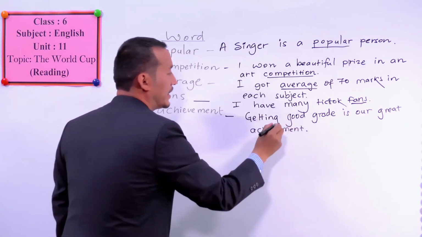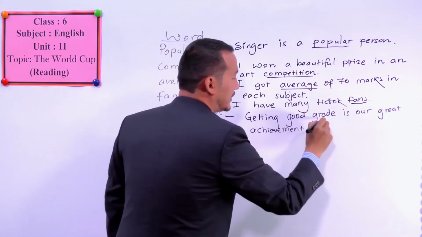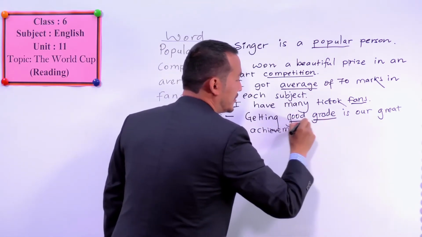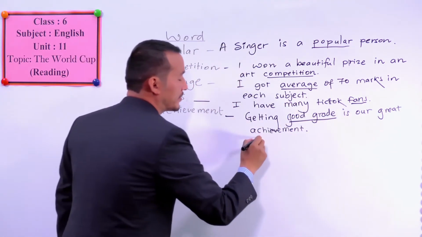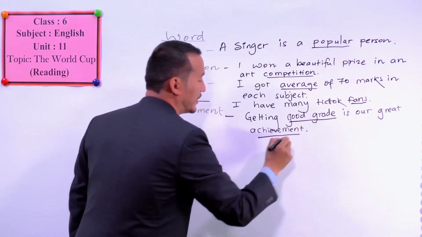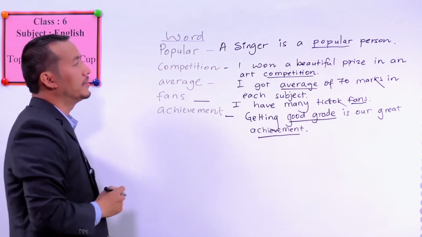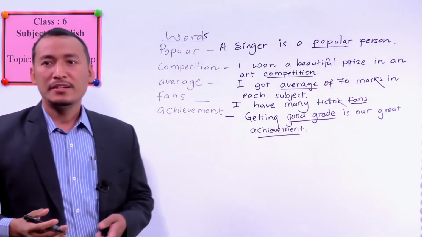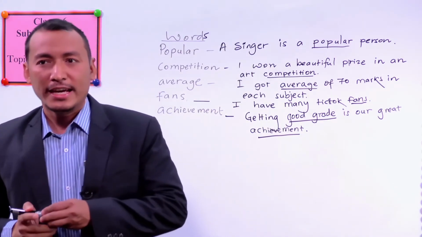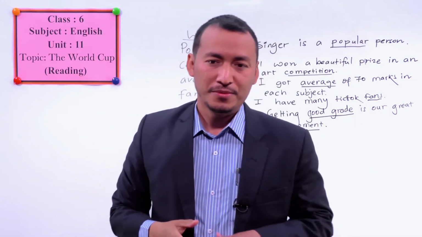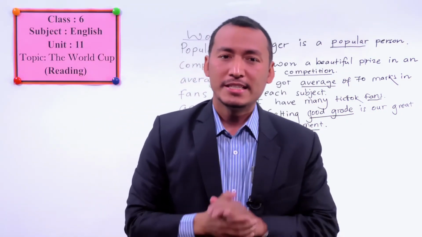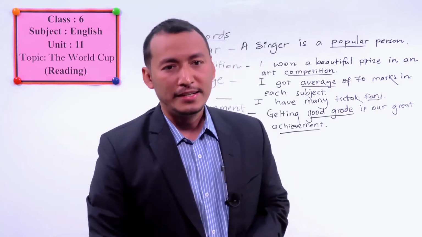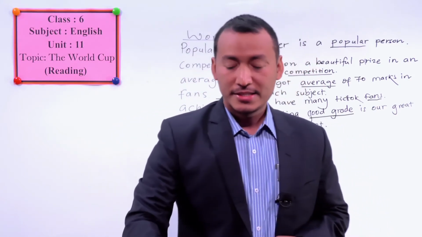Okay, you can say when you are studying, you want to get a good grade, right? So this is your great achievement. This is your word. This is how you can use these words in your own language so you can learn these words better. Okay, students, these are the words that we learned in this text.